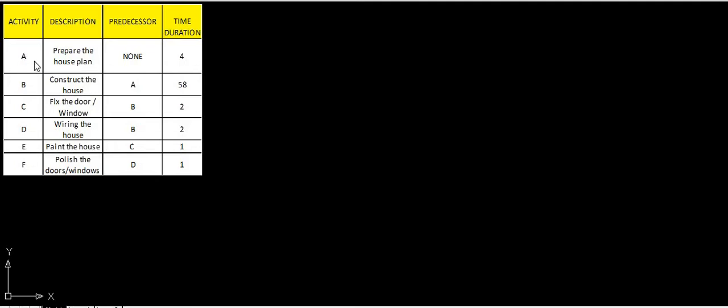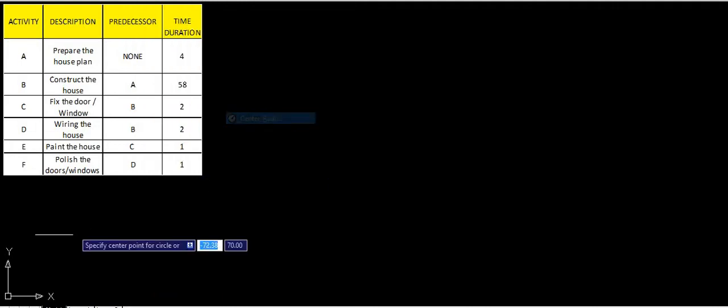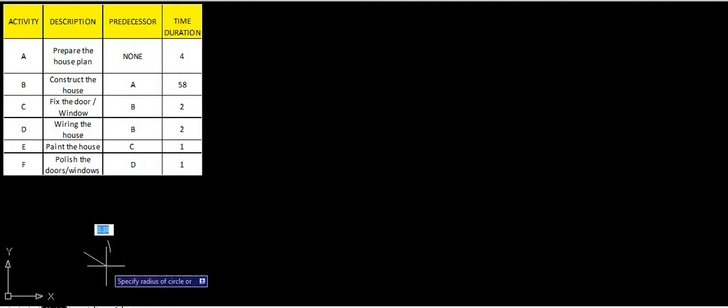So here we will draw the various activities. First we will draw the circle, because the event is denoted by a circle. This activity A requires 4 days. Is there any predecessor for this activity? No, there is no predecessor for this activity.